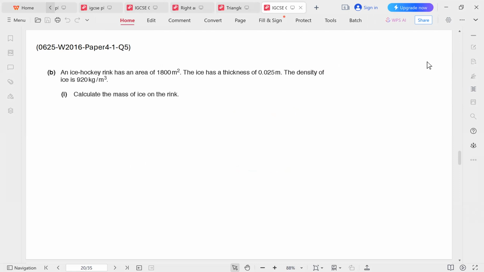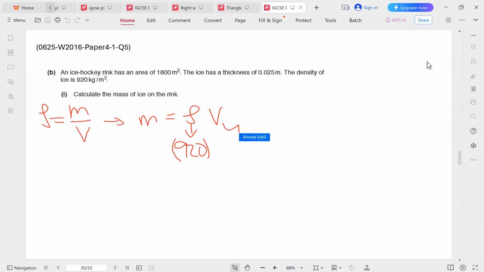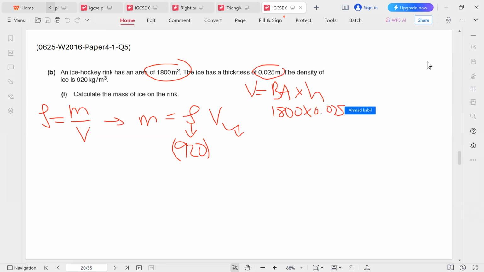So this is simple enough. In order to get the mass, we remember that rho equals m over v. Therefore, m equals rho times v. So we need to multiply the density by the volume. The density is already given as 920, and the volume is not given directly, but we have the area and the height. So you should always remember the rule volume equals base area times height. We use that in physics a lot. So the base area is 1,800 and the height is 0.025. So we simply multiply these 3 numbers together and we get the mass.